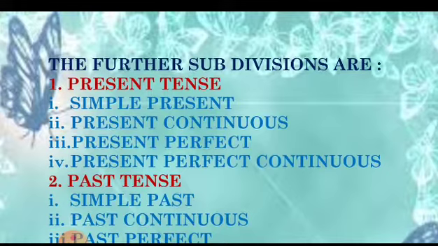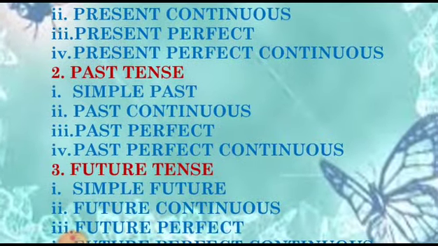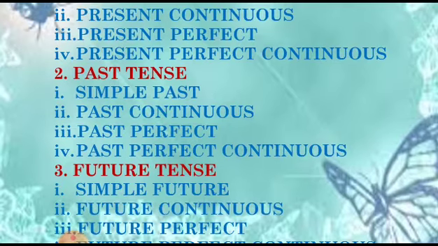The further subdivisions are: under present tense we have simple present, present continuous, present perfect, present perfect continuous. Likewise, in past tense we have simple past, past continuous, past perfect, and past perfect continuous.